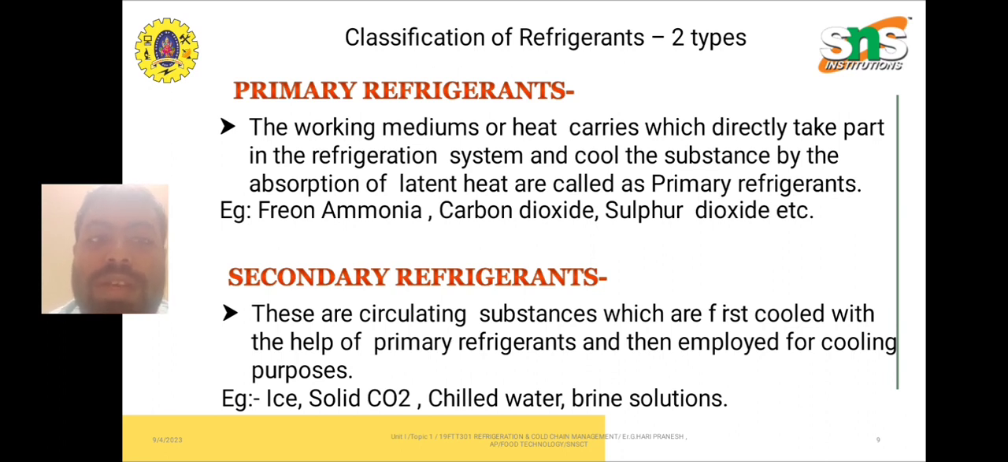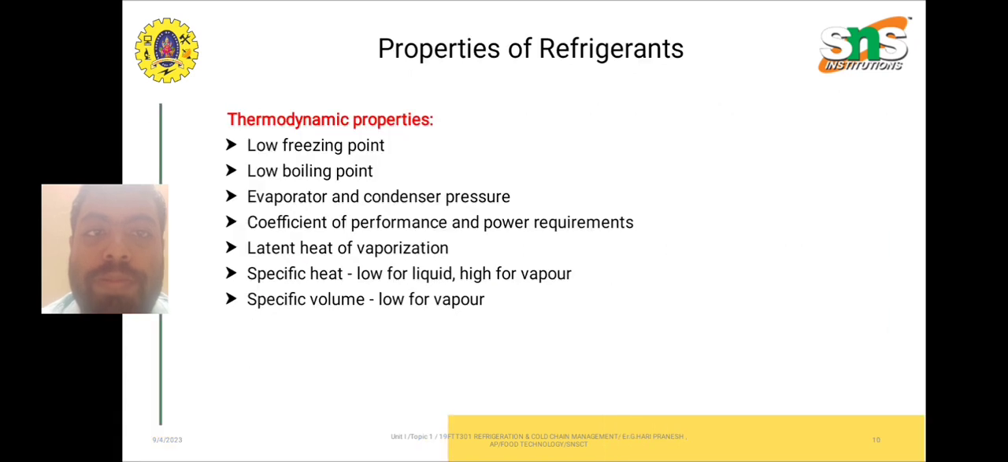Secondary refrigerants. These are the circulating substances which are first cooled with the help of primary refrigerants and then employed for cooling purposes. For example, ice, solid carbon dioxide, chilled water, and brine solutions.